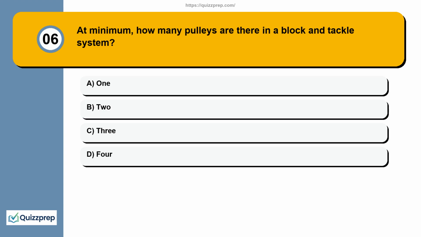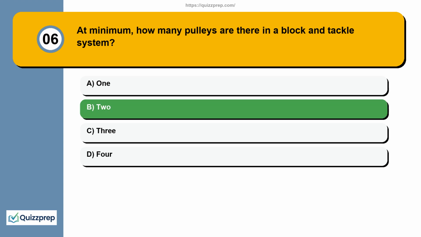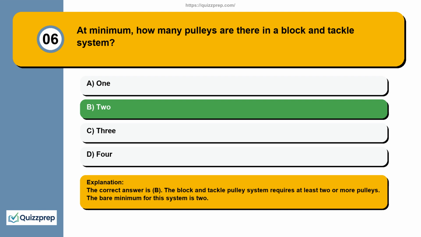Question 6. At minimum, how many pulleys are there in a block and tackle system? A, 1. B, 2. C, 3. D, 4. The correct answer is B. The block and tackle pulley system requires at least 2 or more pulleys. The bare minimum for this system is 2.